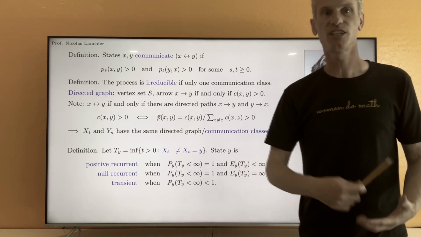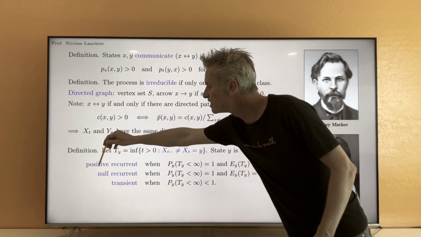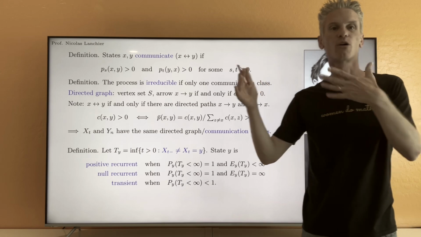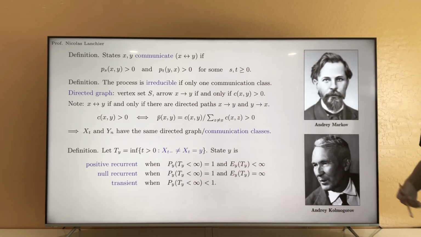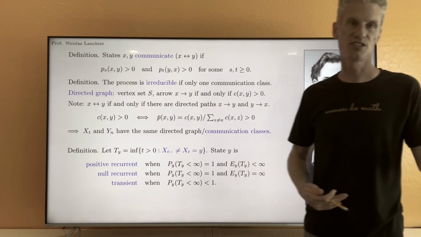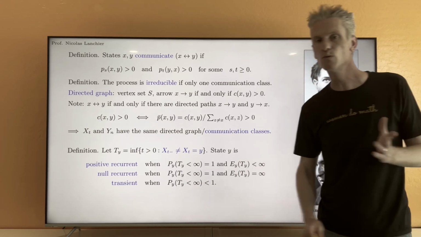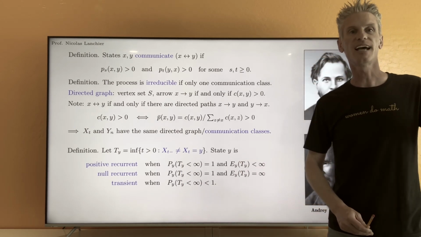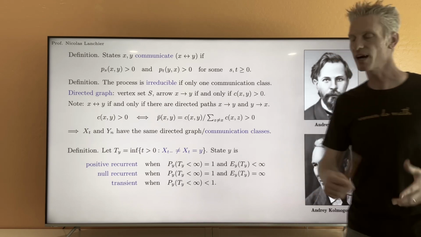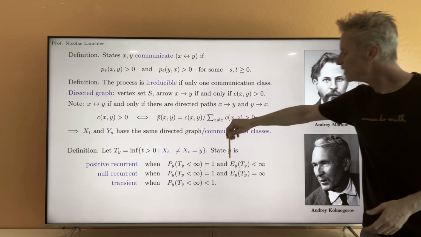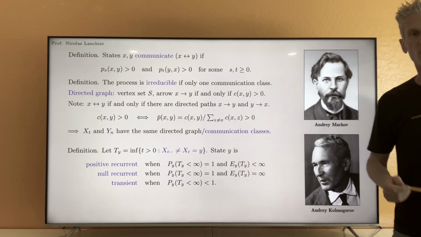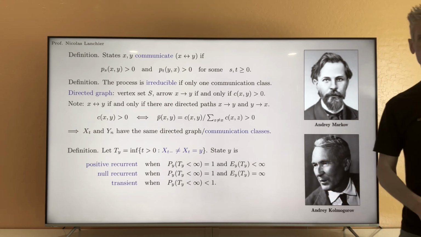And the distinction between positive and null recurrence for recurrent states can be defined exactly the same way as for discrete time Markov chains. Instead of looking at whether this time T_y is finite or not with probability 1, we look at the expected value of this time, again starting from state y.